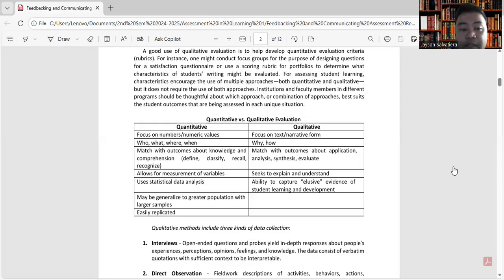In quantitative, uses statistical data analysis. Okay, like for example, if you want to compare the means, okay, or the average of the scores of section A to section B, then you are going to use statistical data analysis. While qualitative, ability to capture elusive evidence of student learning and development. Then quantitative may be generalized to greater population with larger samples, and it is easily replicated.